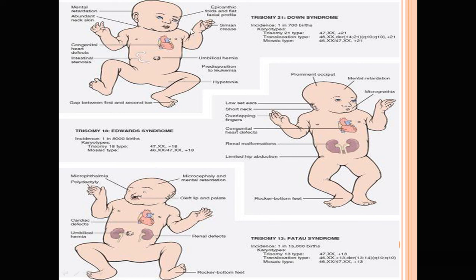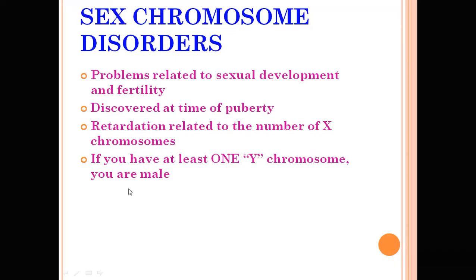These are the mental retardation, abundant neck skin, epicanthic fold and flat facial profile, simian crease, umbilical hernia, predisposition to leukemia, hypotonia, intestinal stenosis and congenital heart defect. It occurs in 1 in 700 births. Karyotyping shows trisomy 21. And lastly is Edwards syndrome.